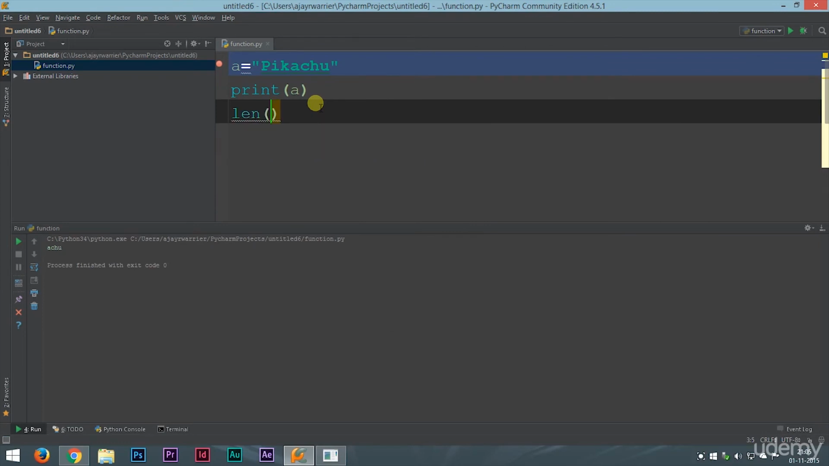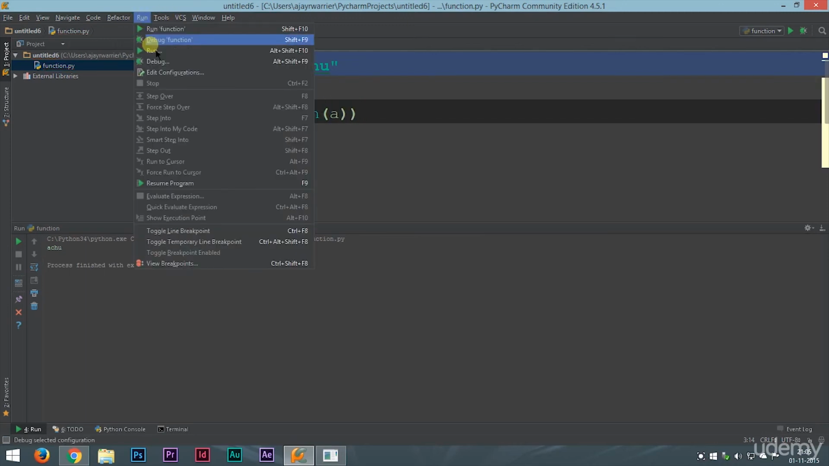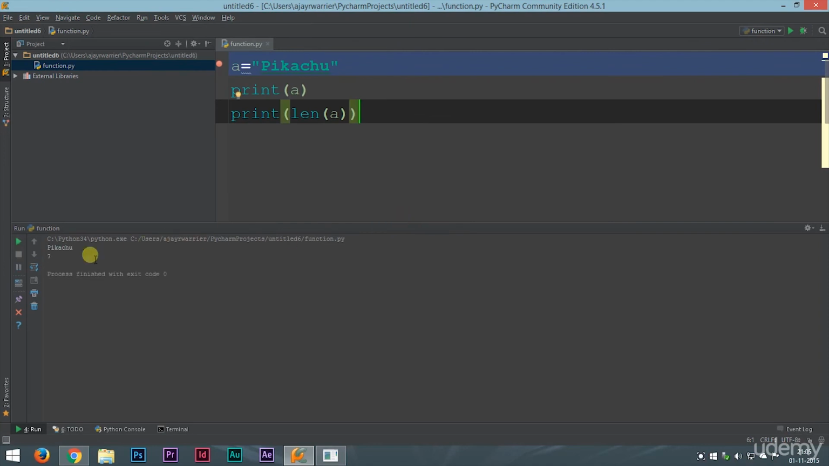Now if you type in len, parenthesis, inside the parenthesis we just type in the name of our string. In this case it is a. And now if we print this, let's see what happens. We get 7, which is the length of the string. There are 7 letters in this word. Pikachu has 7 letters, so it will print out 7. That means to get the length of a string, you can just type in len, open brackets. Inside the brackets, you provide the variable name.